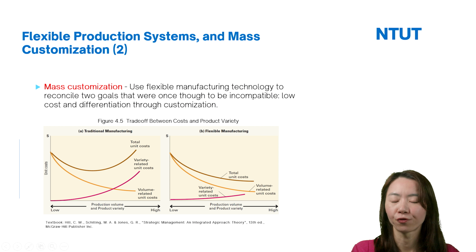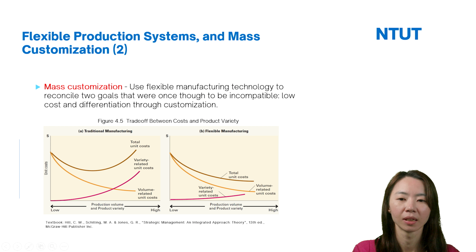So when you use traditional manufacturing, we can see the total unit cost is quite high. However, if the firms use flexible manufacturing, we can see the yellow line here, the economy of scale, the volume-related unit cost, the same, it will reduce. However, we can see the red line here. The red line means that if you use flexible manufacturing, the unit cost will also increase.